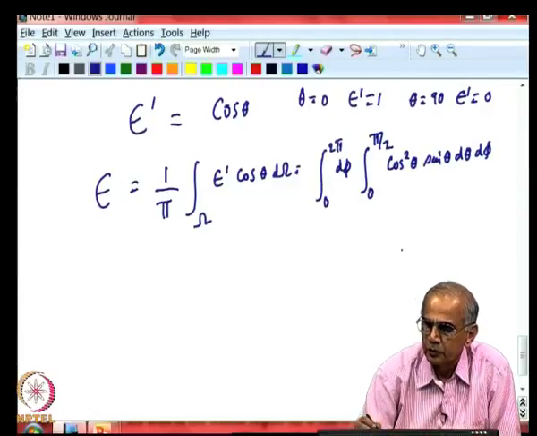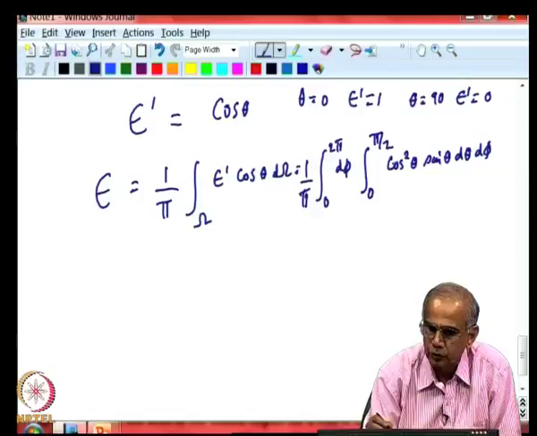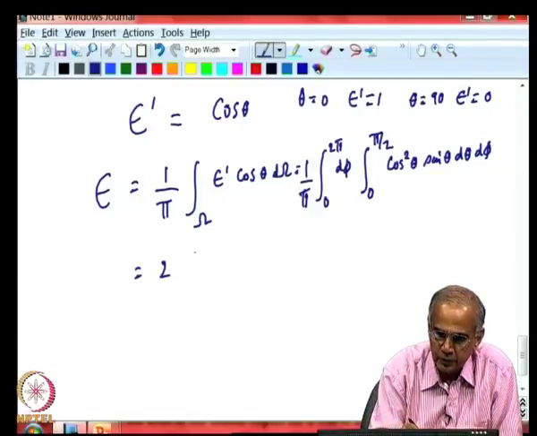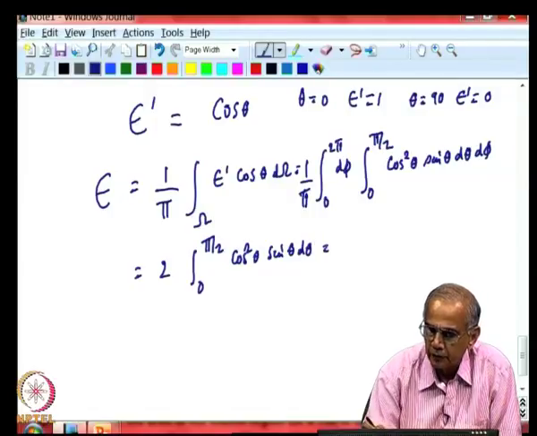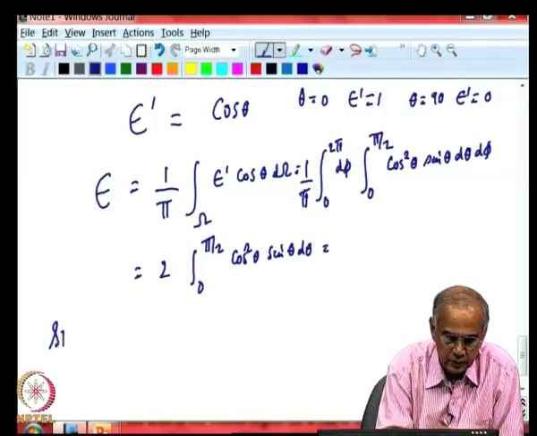So, this integrates to 2 pi. So, this becomes 2 times the integral from 0 to pi by 2 of cos squared theta sin theta d theta.